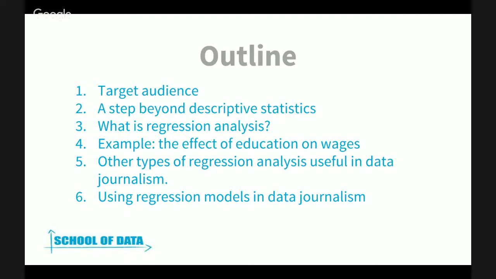Then an example for you to better understand, called the effect of education on wages. Then I'm going to give you a quick glimpse of other types of regression analysis and other models that could be useful in data journalism, just so you know that they exist and how you could apply them. And at last, some examples of how some newsrooms have used this type of analysis to create great journalistic stories. I hope this will be useful for you.